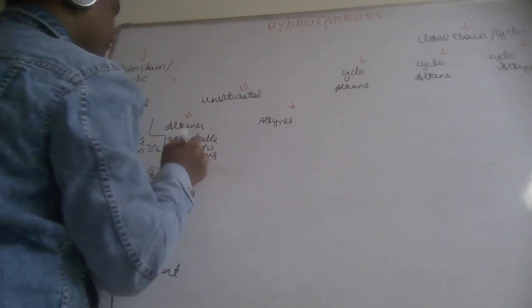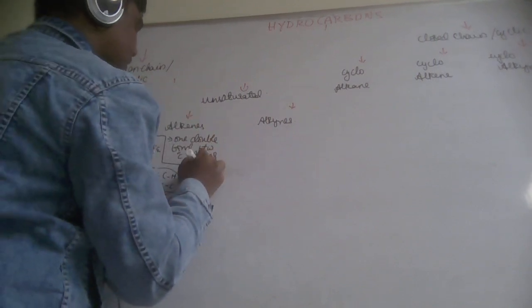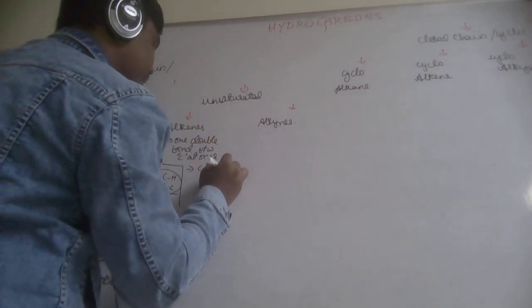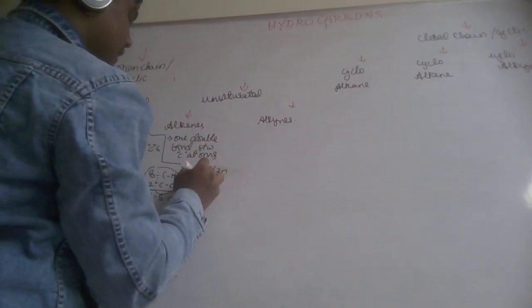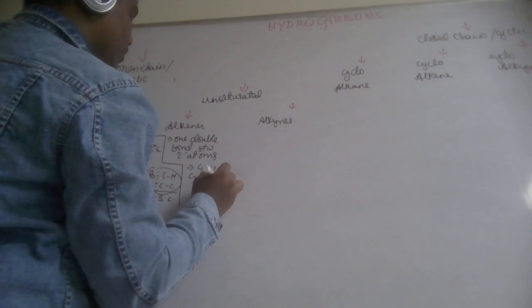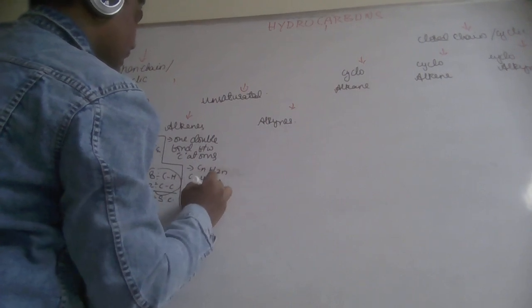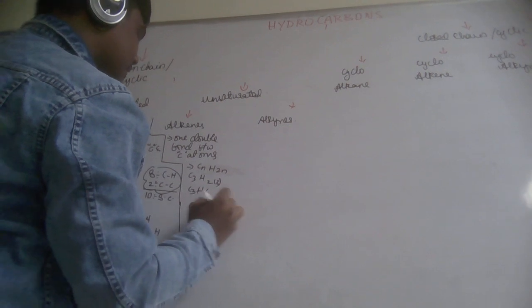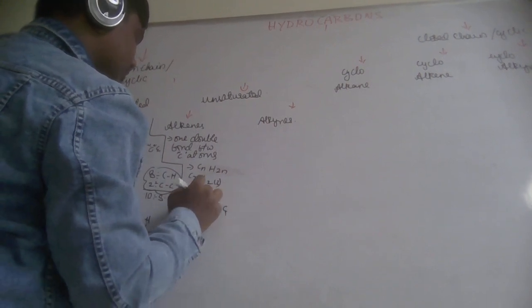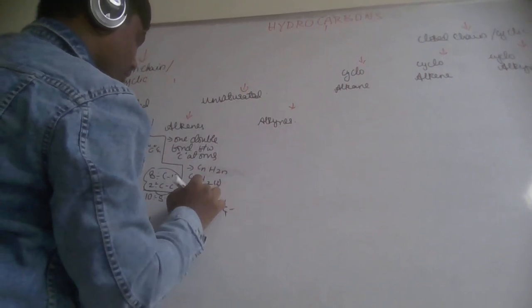Now the general formula for alkenes is CnH2n. Same way, I'll take C as 3: C3, H, 2 threes are 6, so C3H6. Now is this representation correct or wrong?